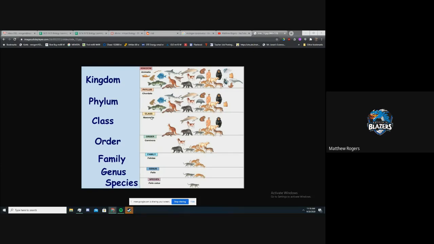The next one is class. The class here is Mammalia, or another word would be mammals. Now, there's a couple different classes in chordata, things like reptiles, amphibia, stuff like that. But for this, we're going to do Mammalia. And then order, Carnivora. You can see we keep going down a little bit further. We're starting to get down to our species. It's less and less. Next one's family, so Felidae, or felines.